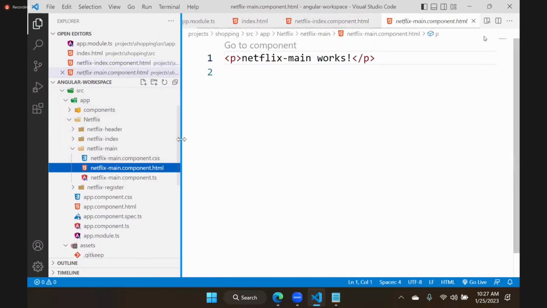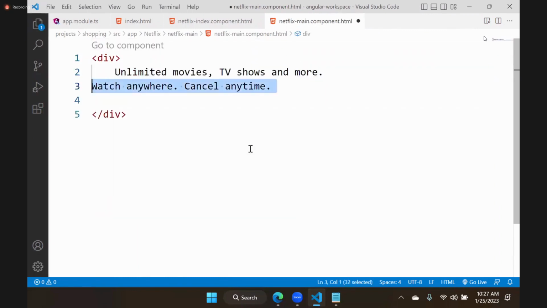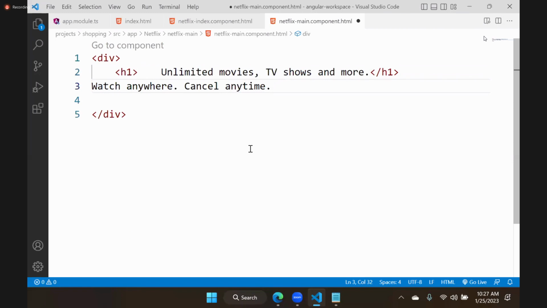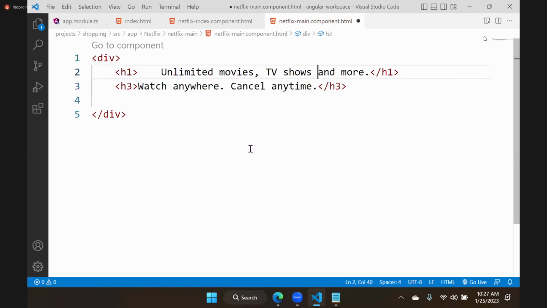In main HTML, we will keep a div. In this div, this is what we want to display. That means first one, I will keep as heading 1. Second one, I will keep as heading 3. Like this, we are adding heading 1, heading 3. Now these are present here.